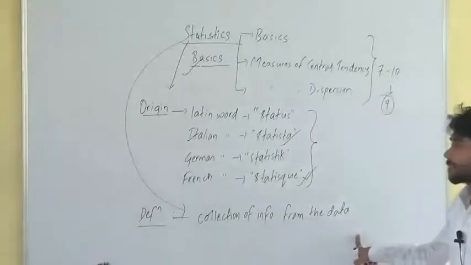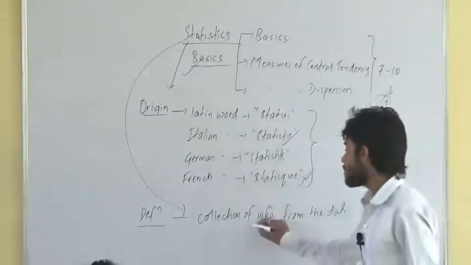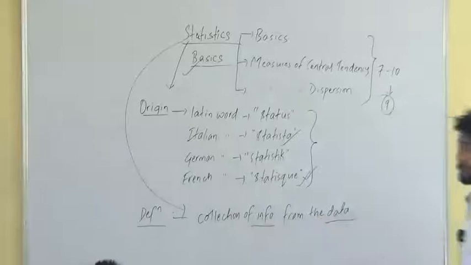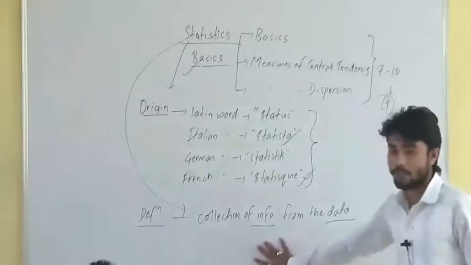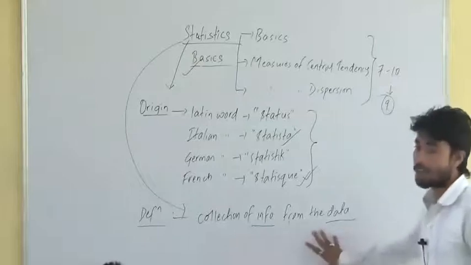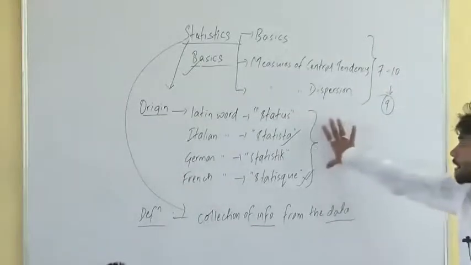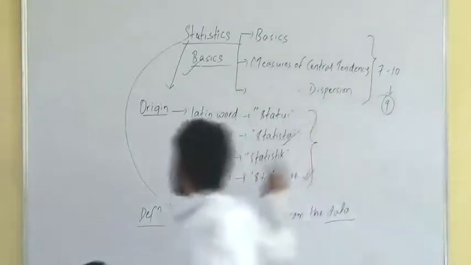This is the simplest definition of statistics. Here come two important terms: one is data, the other is information. We have to know the meaning of data as well as information, what each is, and the differences between them.